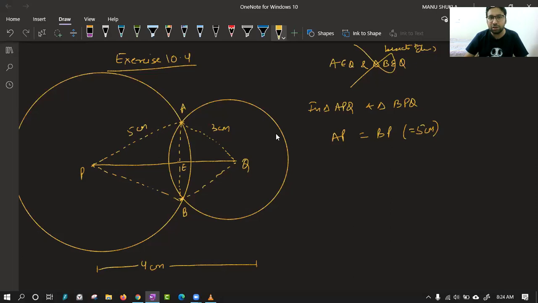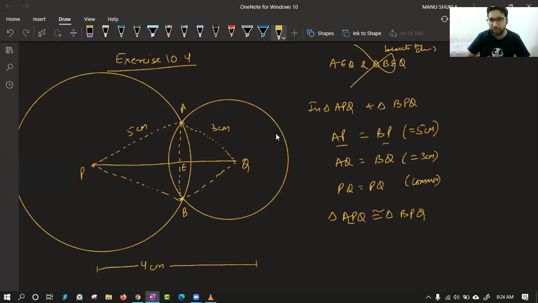Second is AQ is equal to BQ. They both are 3 centimeter in length. The third thing is very easy to see, PQ equal to PQ, which is common. So we have got three things and the criteria is SSS. Now the question comes, which key from this level will help us? Yes, it is angles. So triangle APQ is congruent to triangle BPQ. I guess the name is correct. AP, BP coming, AQ, BQ coming. It is correct.